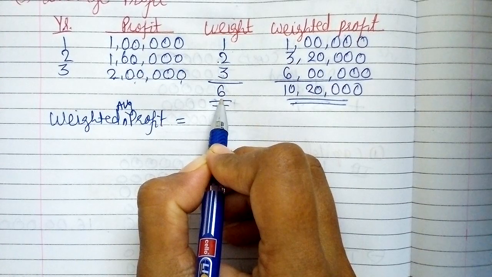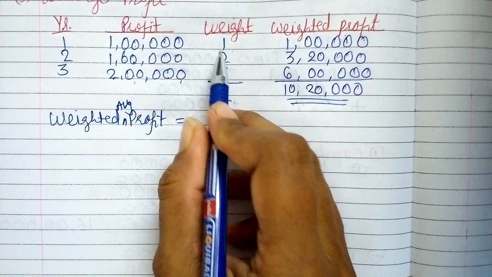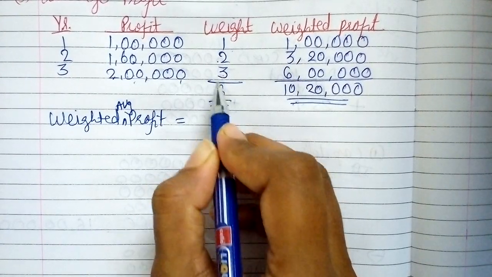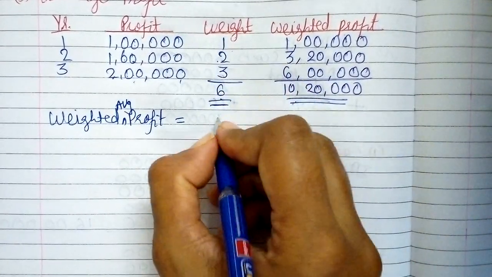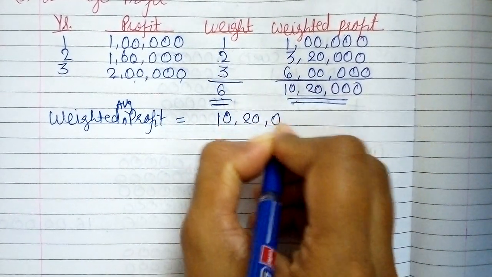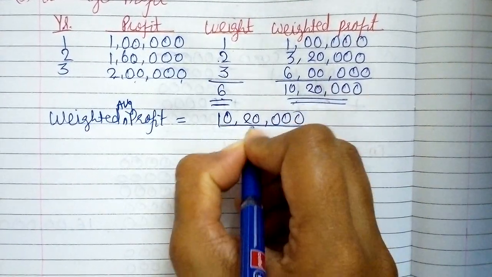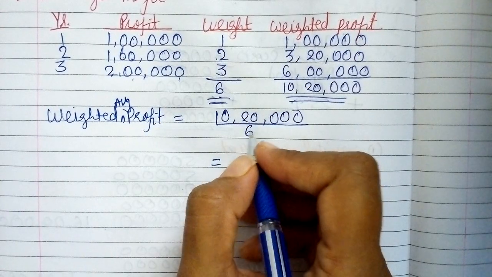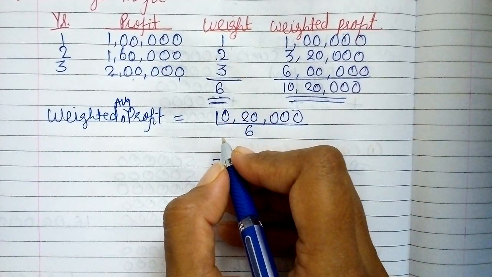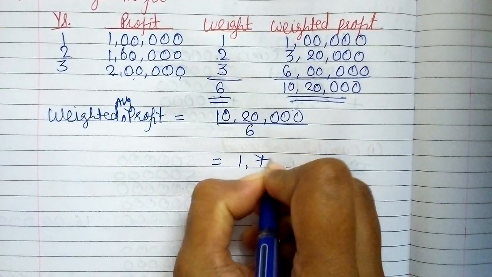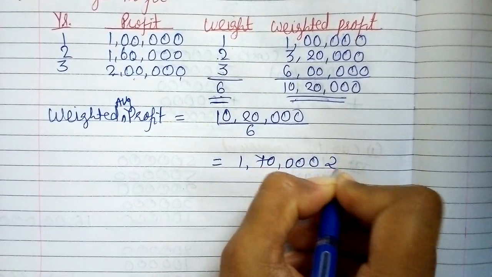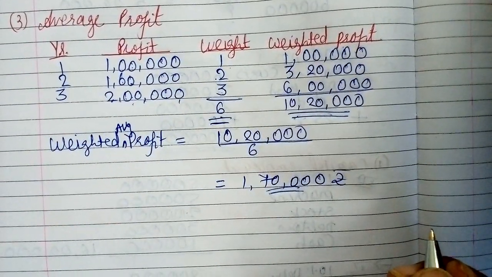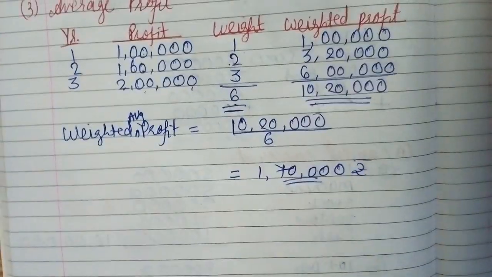If I am talking about total number of weights, then that is 3 weights, but I need sum of weights, means 3 plus 2 plus 1. So 10,20,000 divided by 6. So my weighted average profit is 1,70,000 rupees. Alright, so average profit is 1,70,000.